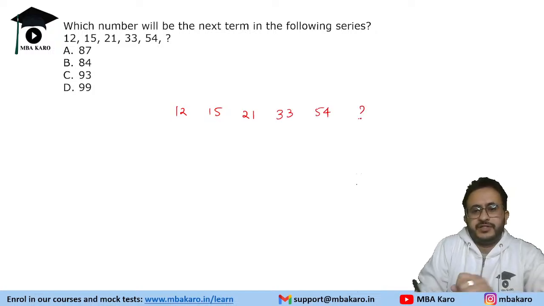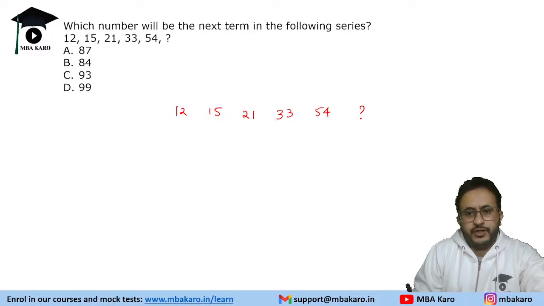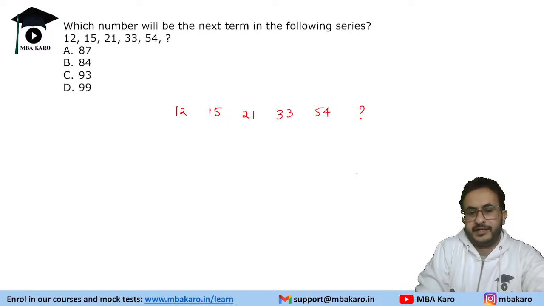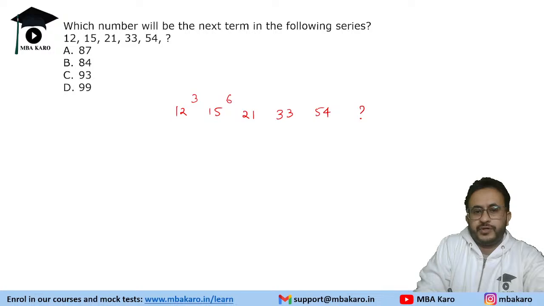We need to find which is the next term, right? So it is a difference based thing that we have figured out, that multiplying does not give anything. So try to take the difference.